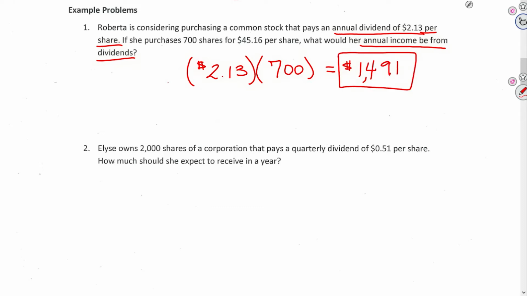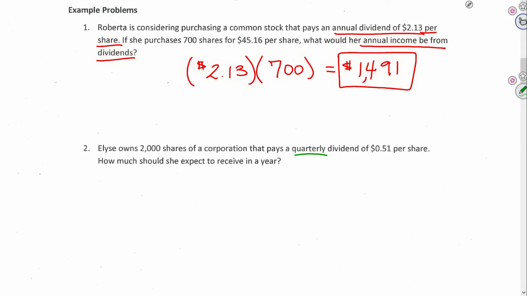Okay, it's true we did not use the share price. We will use that in other problems. In this problem, it's just asking for the annual income from dividends. And so you take the dividend per share and multiply by the number of shares. Okay, all right. Number two, Elise owns 2,000 shares of a corporation that pays quarterly dividends of 51 cents per share. How much would she expect to receive in a year?